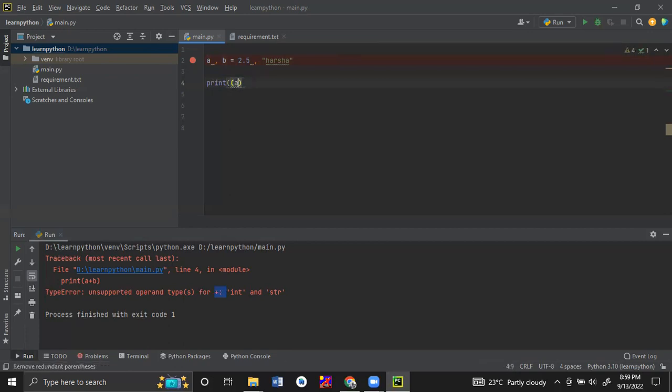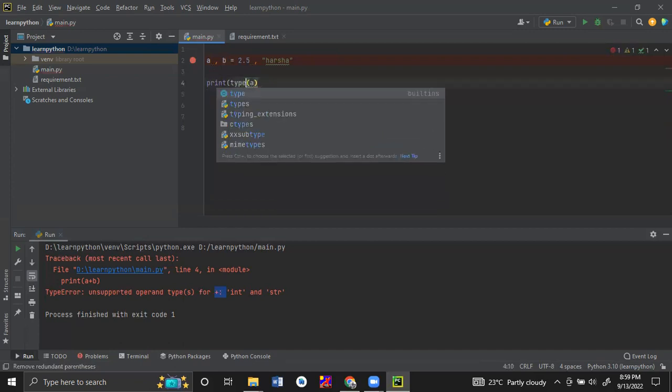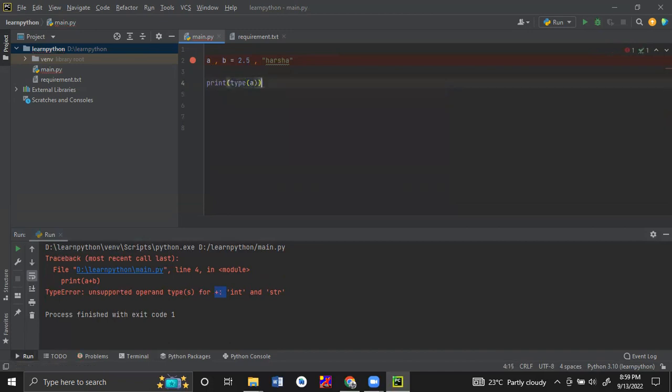Now we will check the type of A. In Python, we have one method. Type is a keyword.